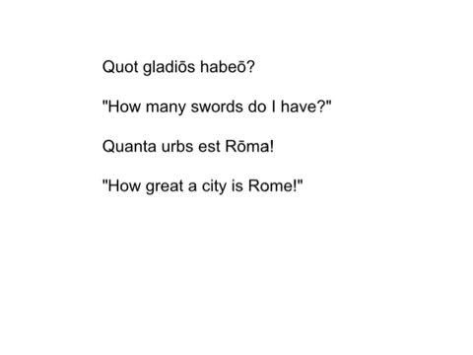And I wrote a few sentences here using these for examples, right? Quot gladios habeo, how many swords do I have? Quanta urbs est Roma, how great a city is Rome. Notice also that these interrogative / exclamatory adjectives could be used as an exclamation, right?